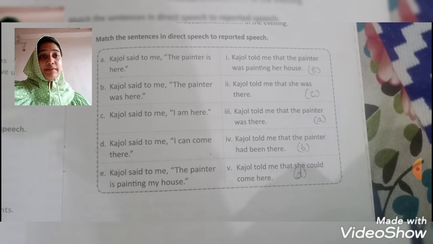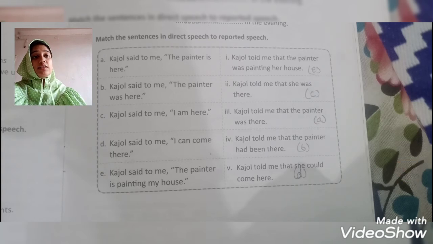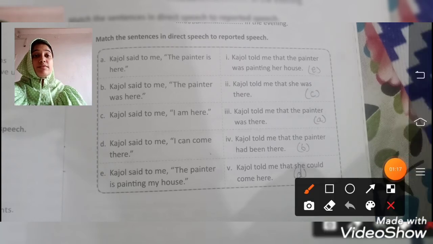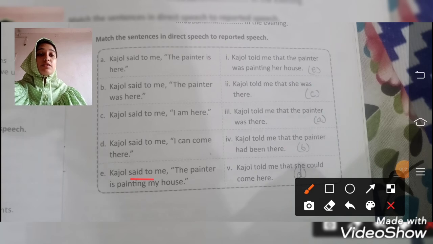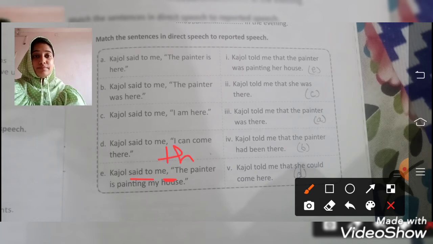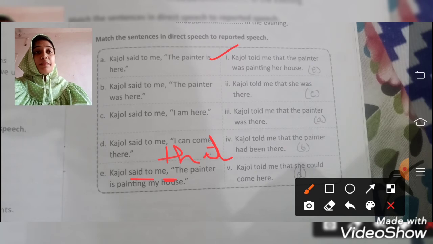Moving on to question number E. Kajol said to me, the painter is painting my house. So again, Kajol said to me will turn into told me. At the beginning of the sentence which she is going to speak, we use that. This is your answer number E.